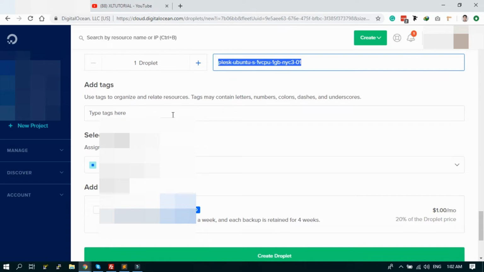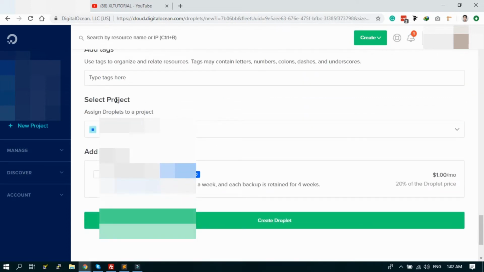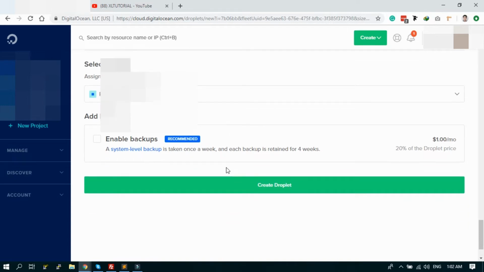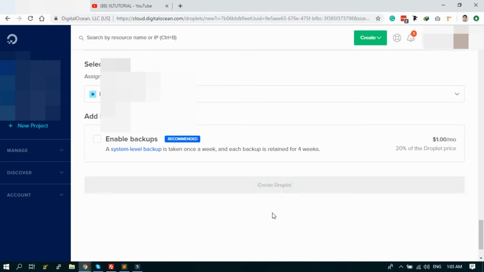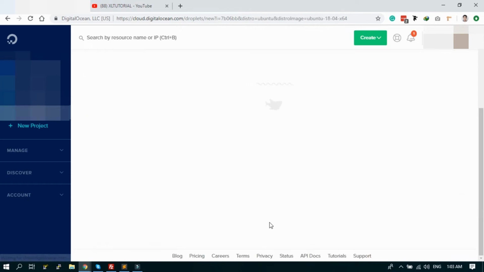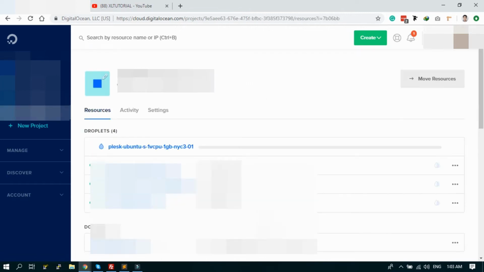You can add the tag, the select project. Here's the list of project. You can create a project for this droplet, or I have several projects, so I select one from the list. You can enable backup, but I'm ignoring this for now. So let's create the droplet. It will take some time to create the droplet, so let's wait to complete the setup.